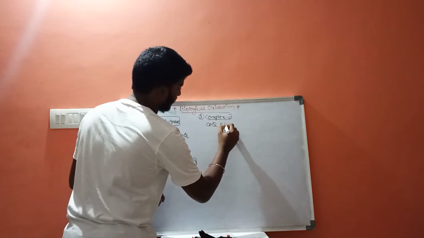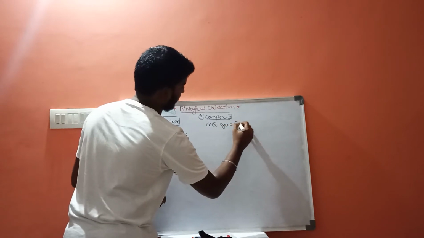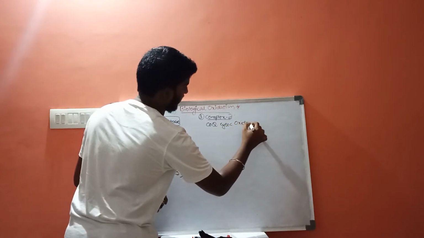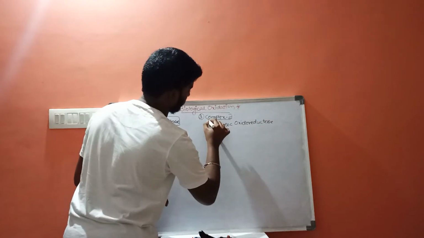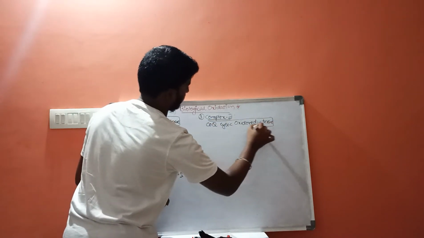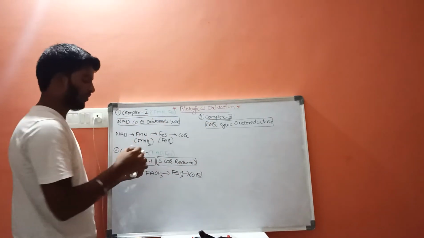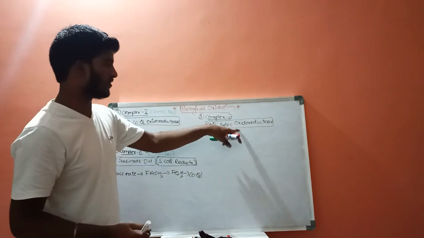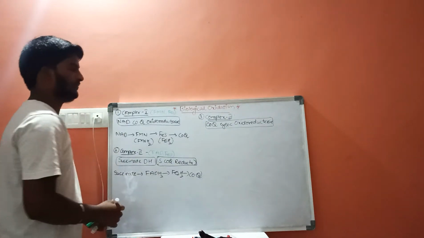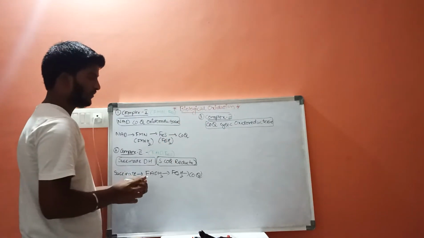Coenzyme Q cytochrome C oxidoreductase, and here it consists of